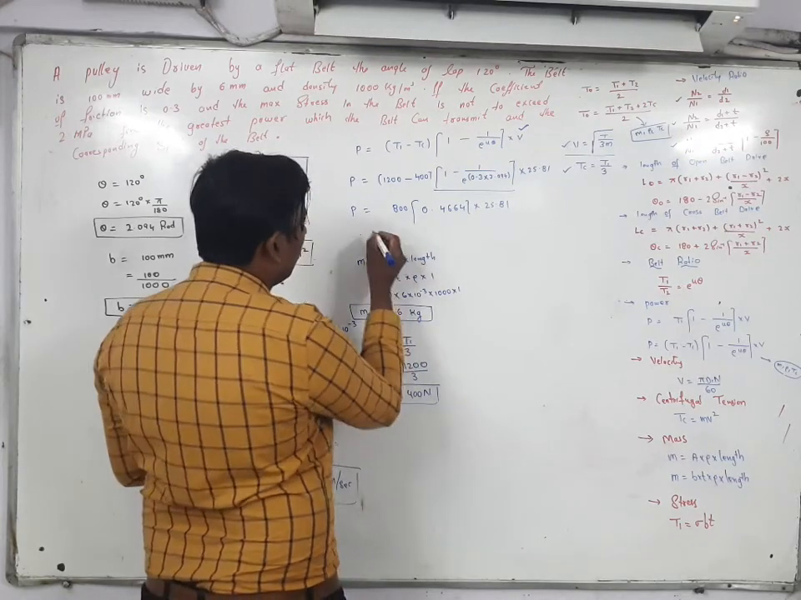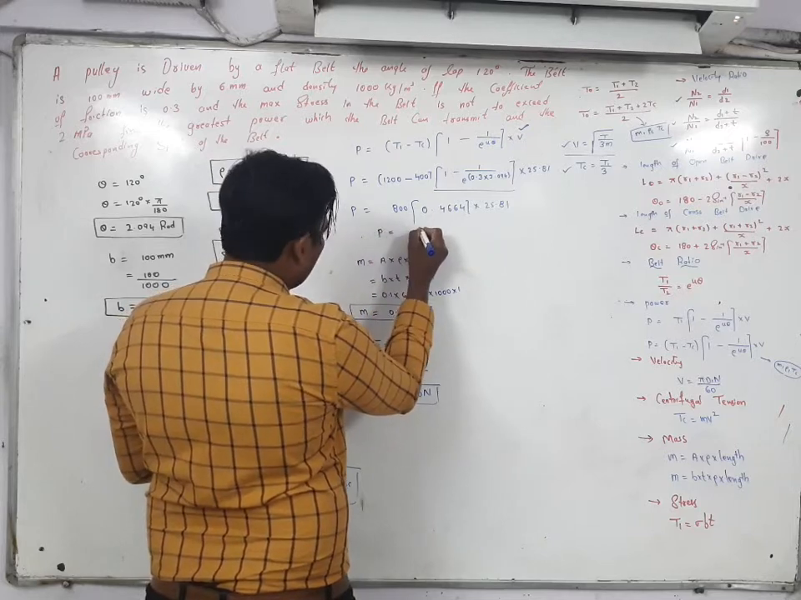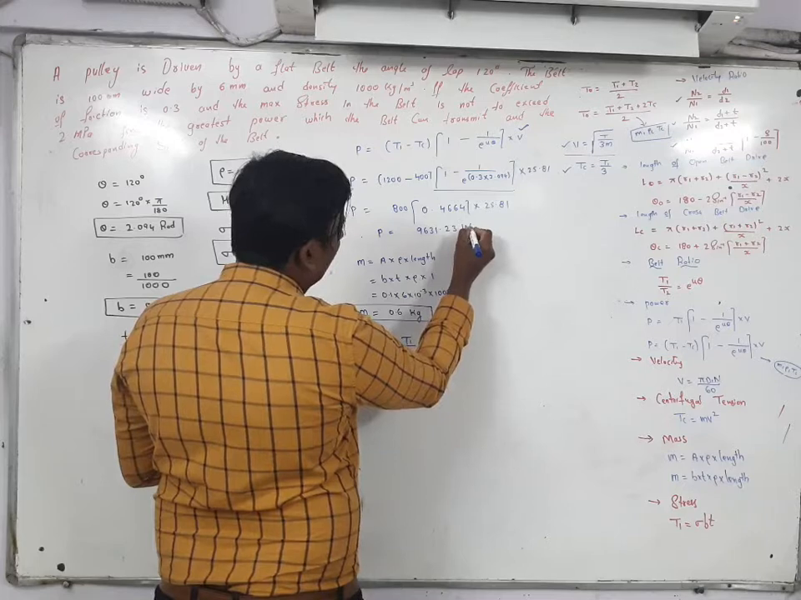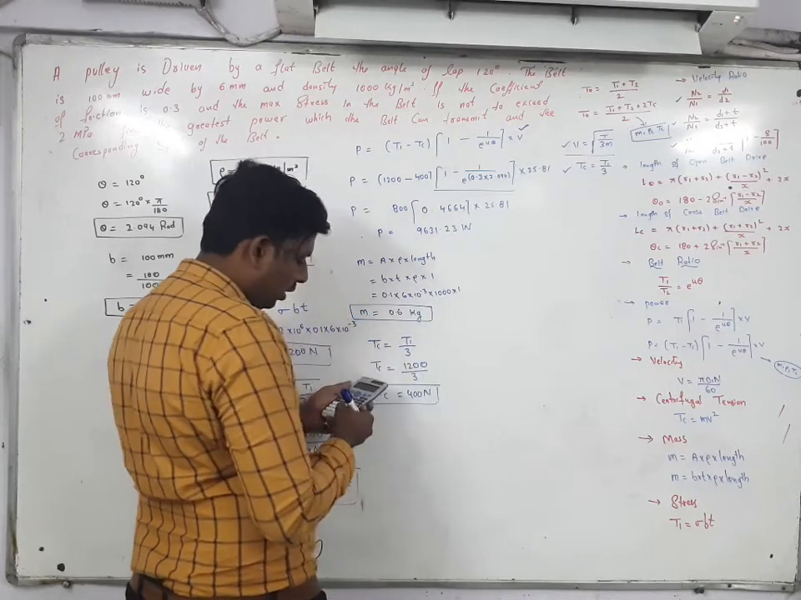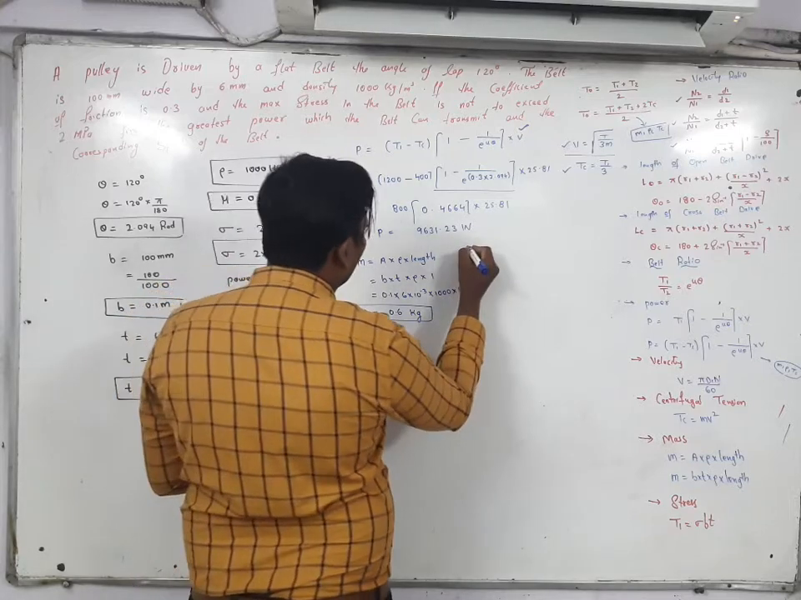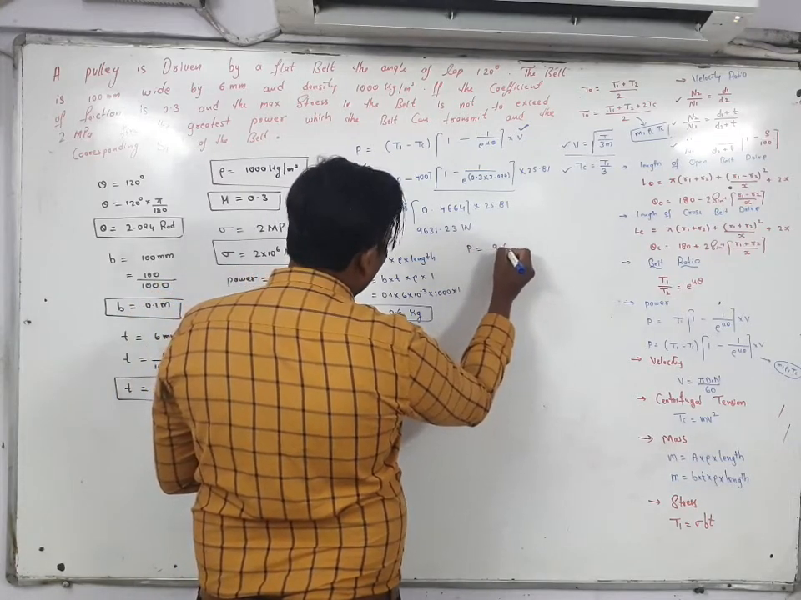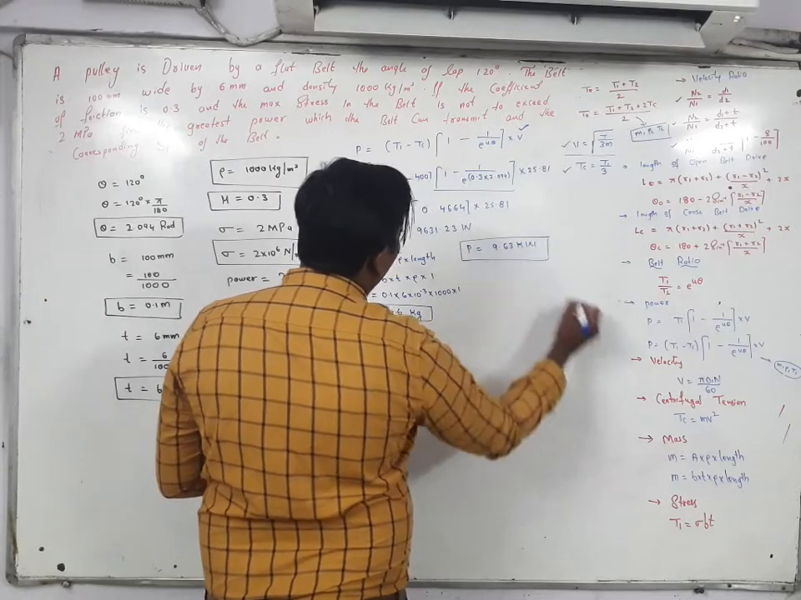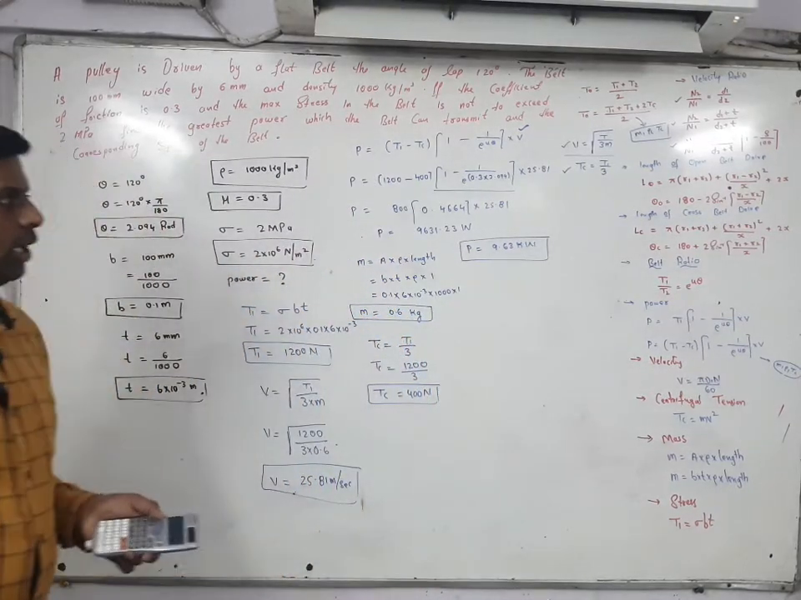If you multiply overall, the power you are getting is 9631.23 in watts. If you divide the answer with 1000, the power should be in kilowatt. So, power is equal to 9.63 kilowatt. Like this you will get the value of power.